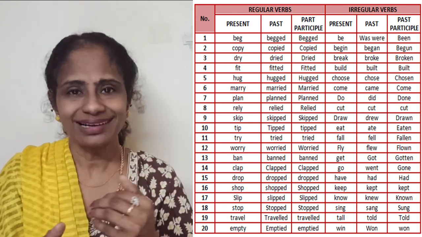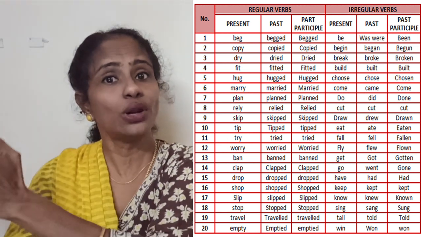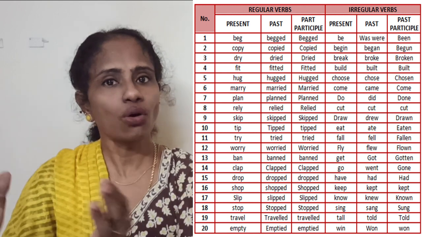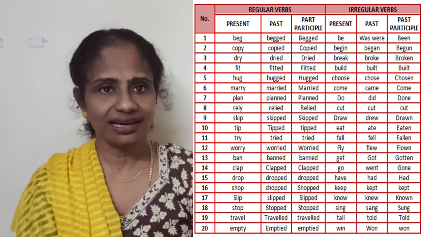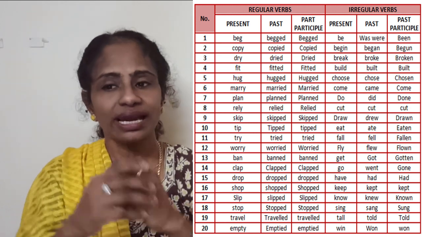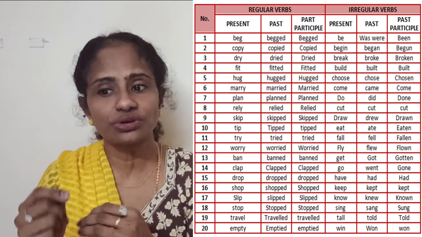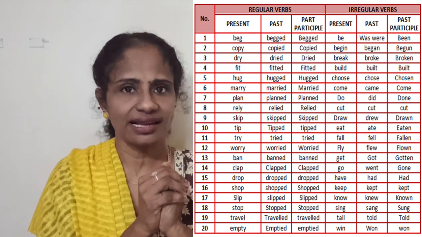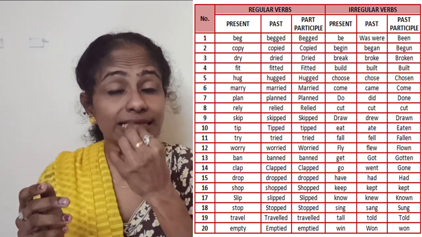Okay, but only for strong verbs. Okay, blow, blew, blown, bite, bit, bitten, break, broke, broken. There's no other shortcut. You have to learn it. Okay, so you can take a test in that. Okay, learn the list. Google will give you a complete list when you type irregular verbs, and we also have it here on the slide. Okay, separately also you can be given. So you have to learn this by heart.